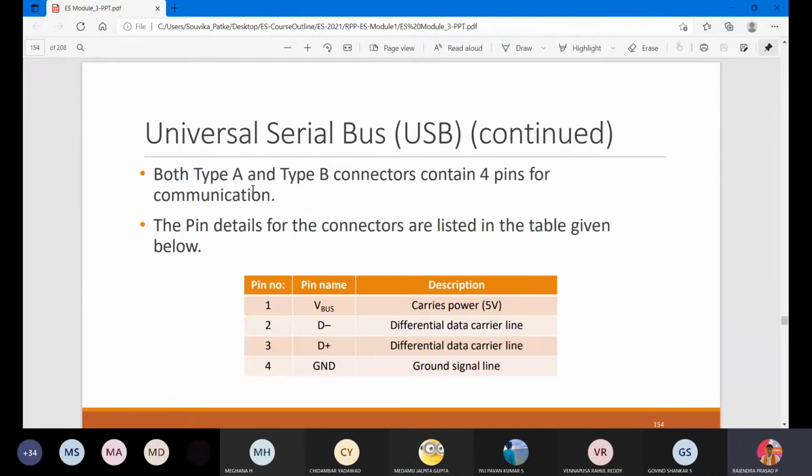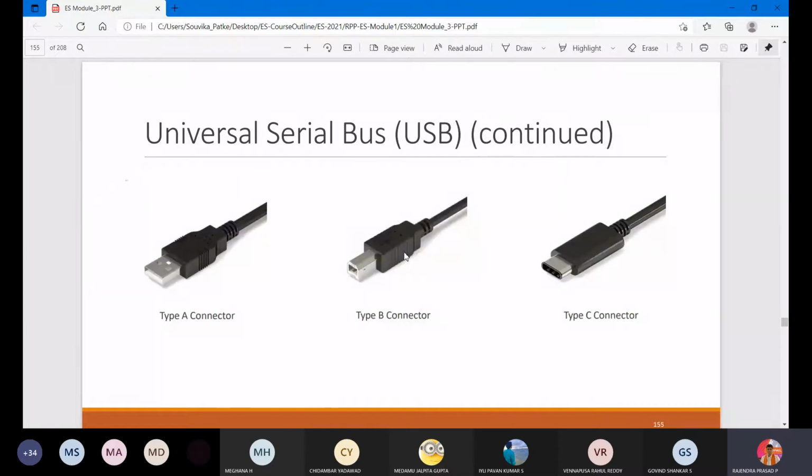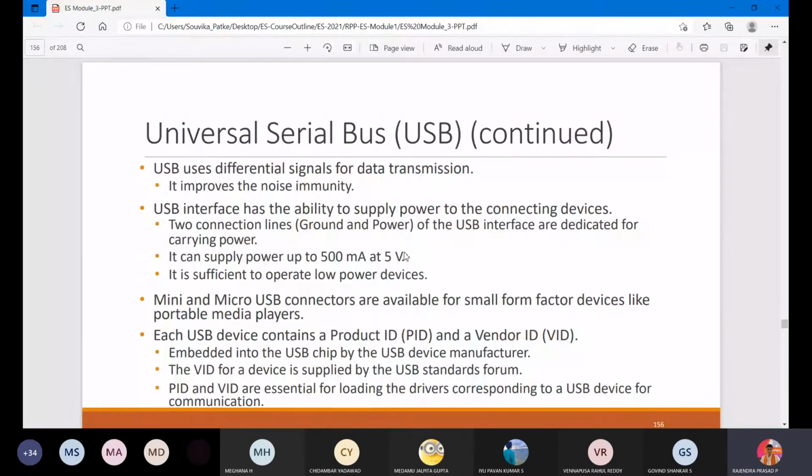You can see both type A and type B connectors contain 4 pins for communication. The pin details are VBUS, differential data lines D plus and D minus, and a ground. Usually the power supply and ground are common, and there will be a data bus for transmitting the data. Right. The type C connector is also present.